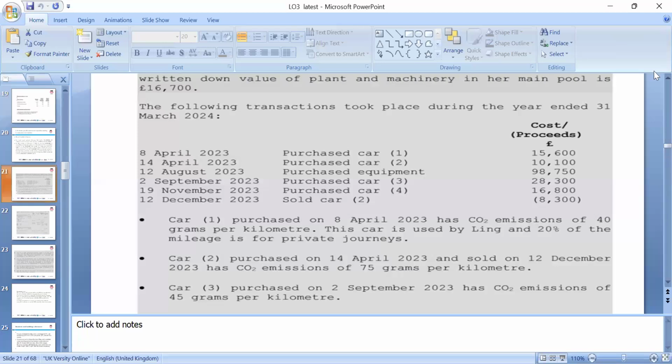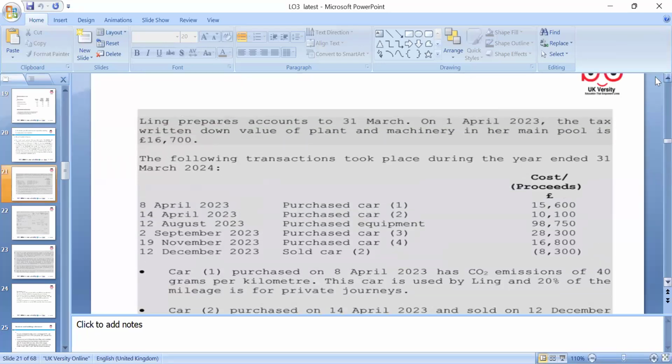Okay, let's look at an example. We are preparing accounts from 1st April to 31st March 2024, and the tax written down allowance for the plant and machinery in our main pool is 16,700. And then the following transactions took place during the year: purchase of a car, purchase of equipment, and so on.